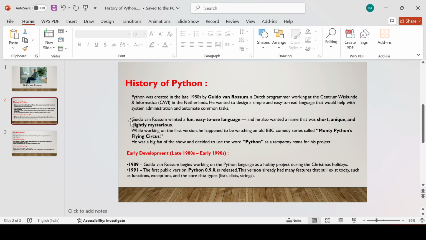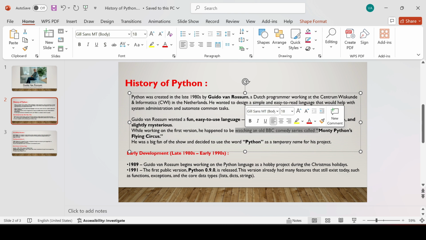Guido van Rossum wanted a fun, easy to use language, and he also wanted the name to be short, unique, and slightly mysterious. While working on the first version, he happened to be watching an old BBC comedy series called Monty Python's Flying Circus. He liked this name, Monty Python's Flying Circus. That's why this name was kept for the programming language.